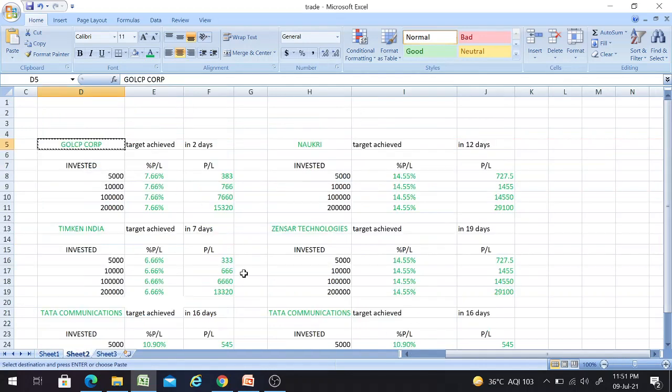And the next one would be Zensar Technology stock. We have achieved the target within 19 days itself, friends, and we are getting a return of 14.55%, friends. That means the person who invested this much amount will be getting a profit of this many rupees, friends. See, the person who invested 2 lakh rupees will be getting a return of 29,100 rupees within 19 days itself, friends. It's one of the jackpot stocks since we are getting a return of 14.55.